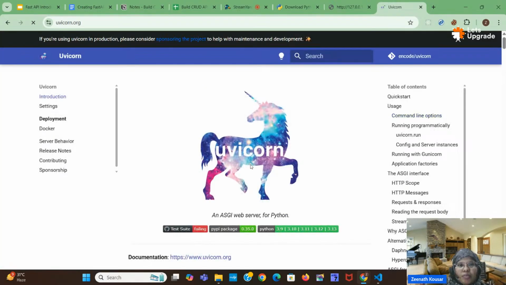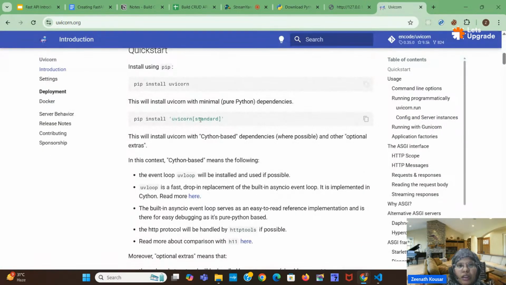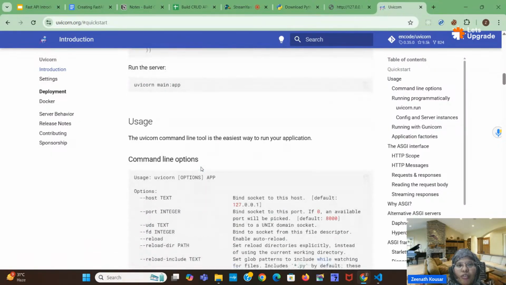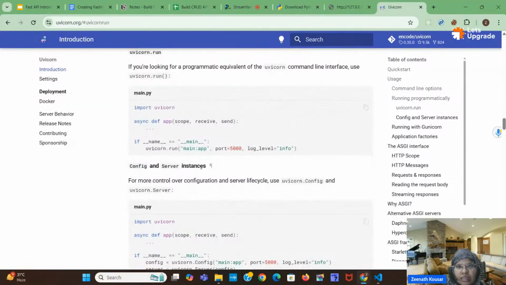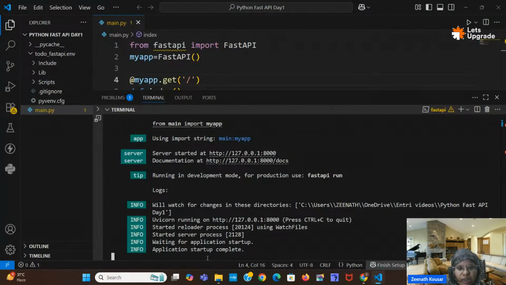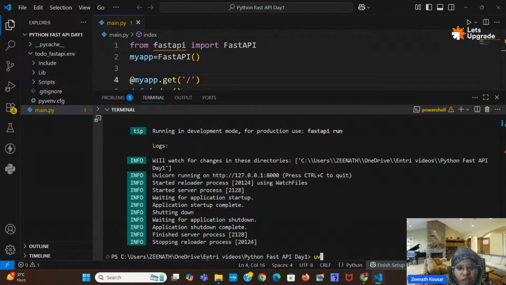This is the official website of uvicorn, so you can install uvicorn. We have already installed it. After installing, you can run it like this: you have to write uvicorn, and after that give main colon app. So in this way you can run the uvicorn application.